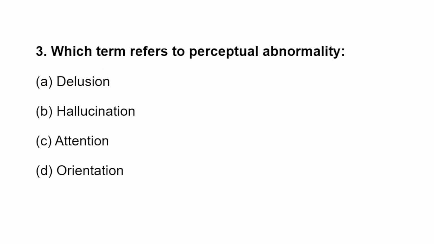Next question. Which term refers to perceptual abnormality? A. Delusion. B. Hallucinations. C. Attention. D. Orientation. Already I told you, perceptual abnormality, abnormality regarding perception, is called hallucinations.